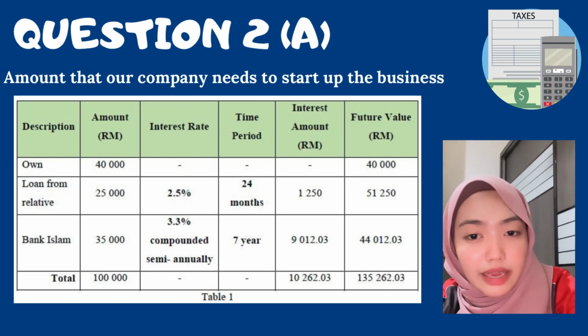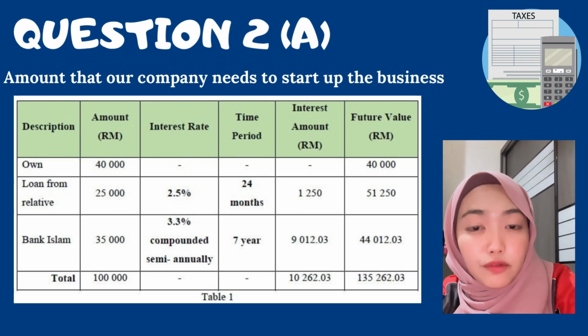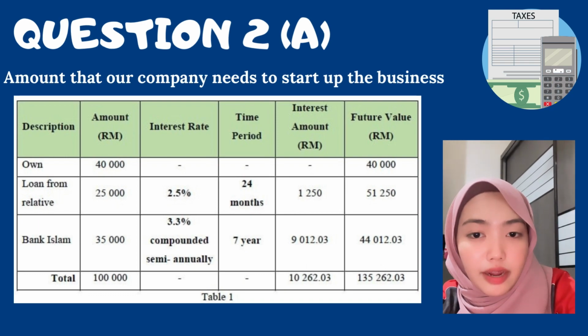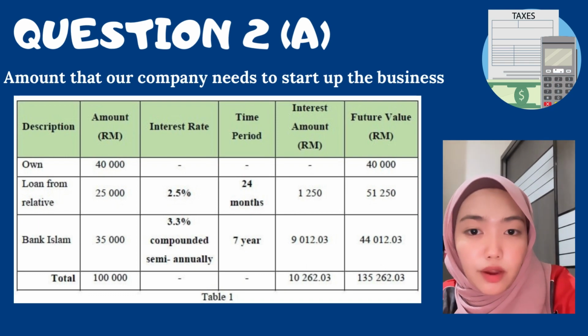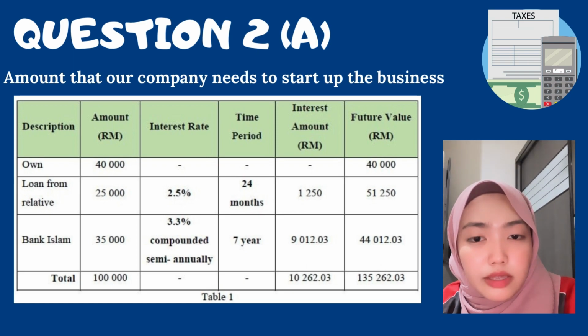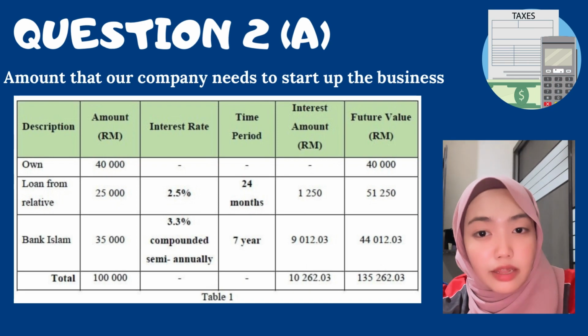Our own future value is 40,000 ringgit. Future value loan from relative is 55,250 ringgit. Lastly, Bank Islam future value is 44,012 ringgit and 3 cents. Total amount that we got is 100,000 ringgit Malaysia, while total interest amount is 10,262 ringgit and 3 cents. Total amount for future value is 135,262 ringgit and 3 cents.